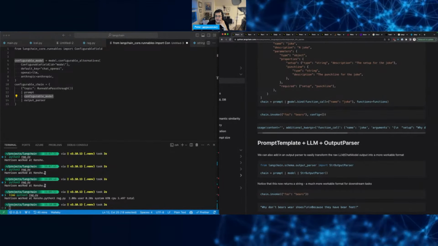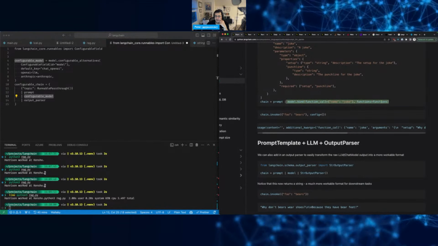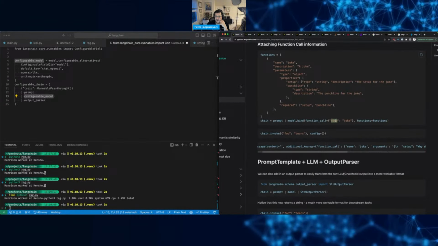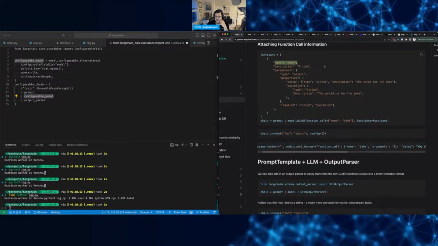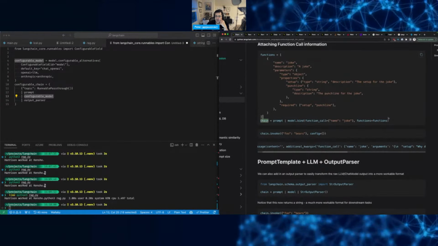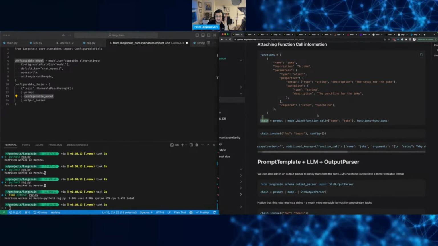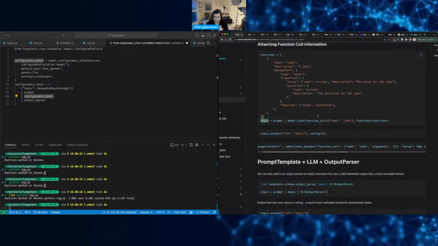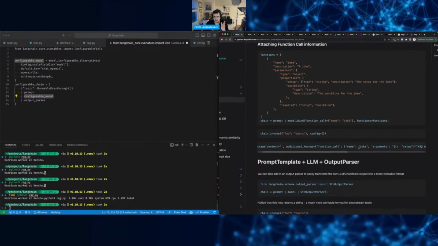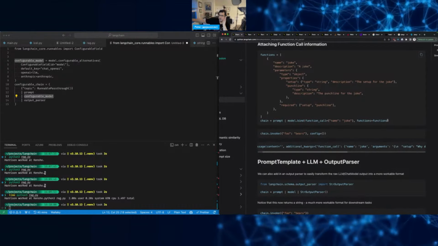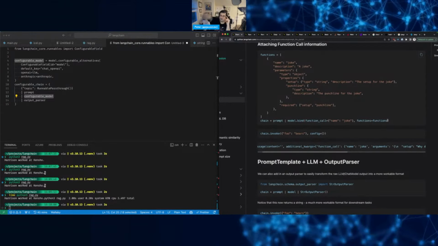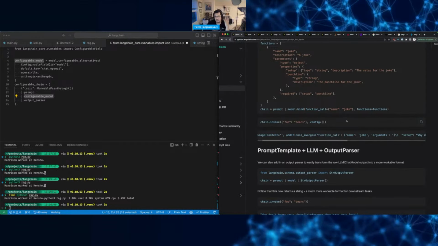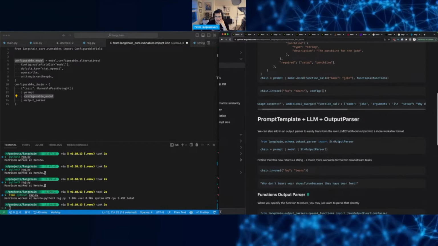Since you're passing in function call name is joke, I wonder if you could chain it, right, to say whatever setup prompt, bind the function so you could get back this function call, and then the next one that you would pipe in would be the actual function that you have to call, and then you can do something else like parse a string or output parser or whatever it is.